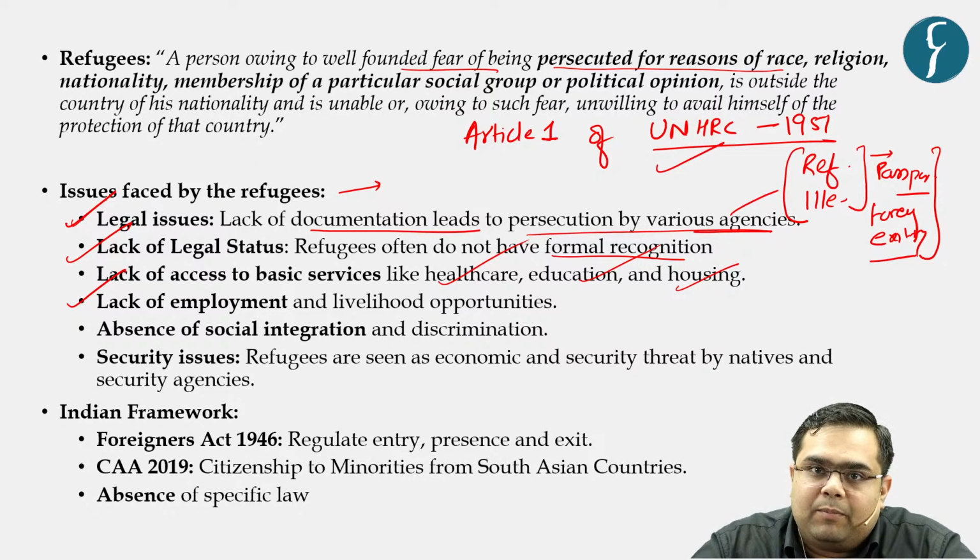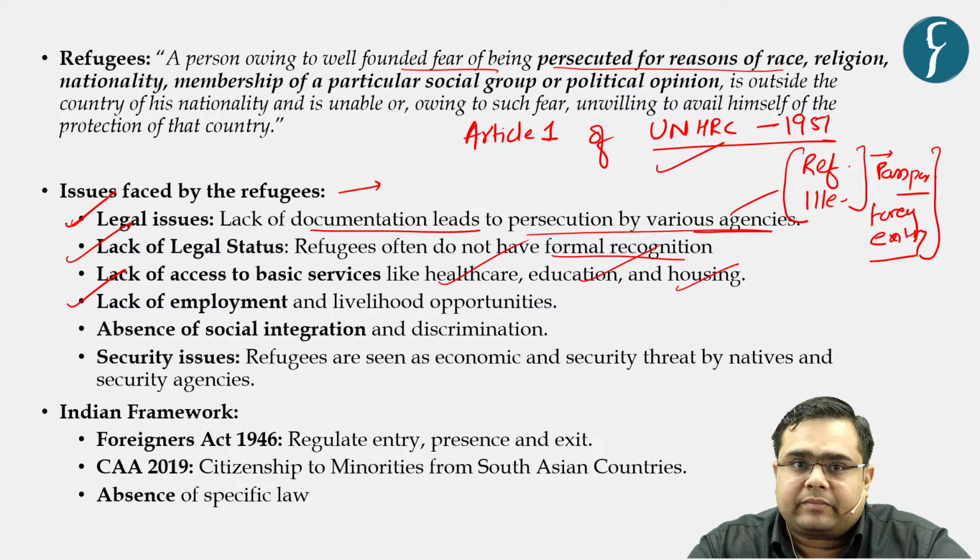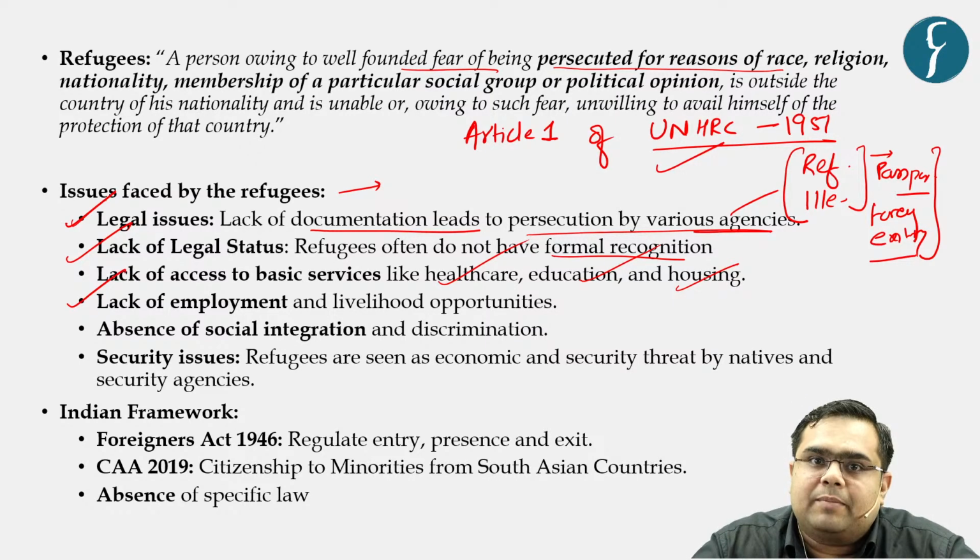So most of the employment that they can get is in the informal sector, and still they need to have some kind of identity when it comes to employment. So they are not able to get employment. Why? Perhaps because of linguistic barriers, perhaps because of social customs and norms. And whenever they get employment, they get employment in very vulnerable situations. For example, let us say, prostitution, right? So these kinds of issues are also there with respect to the weaker sections such as women.